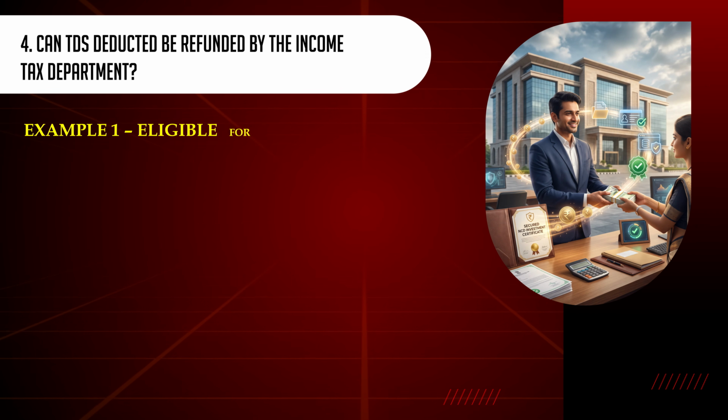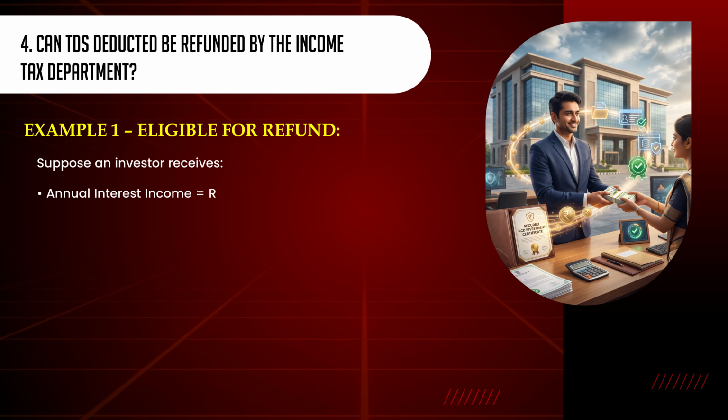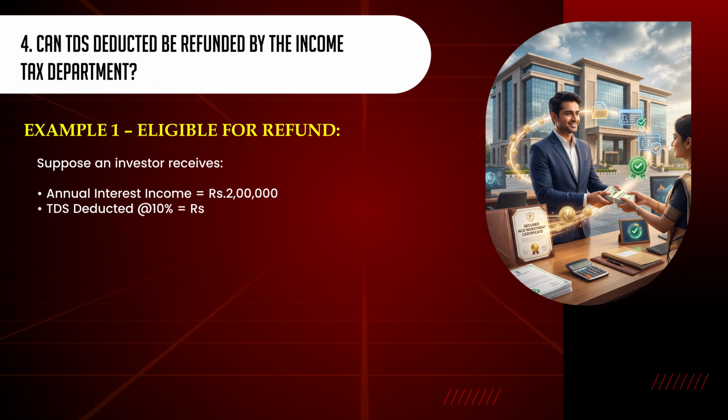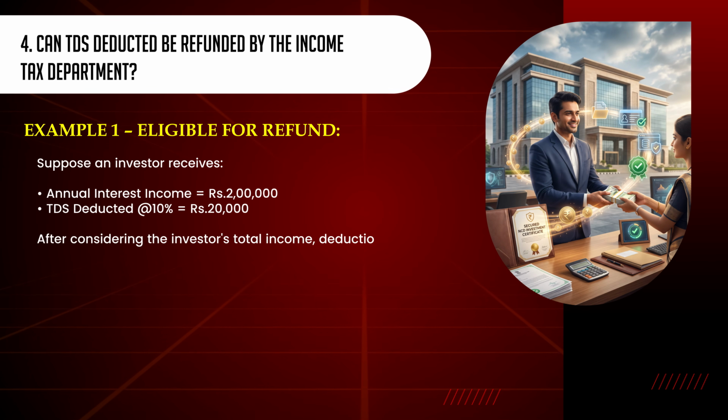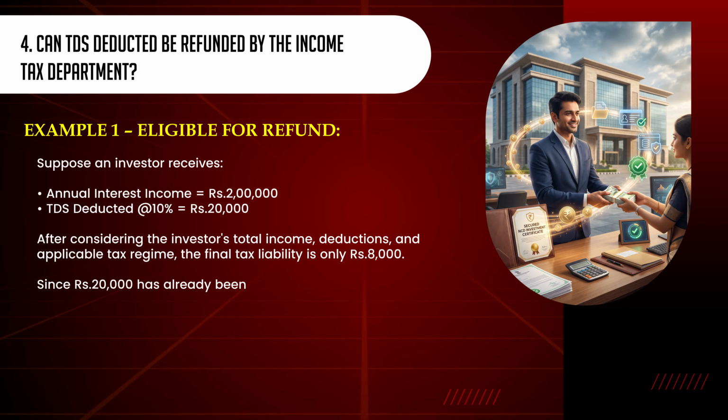Example 1. Eligible for refund. Suppose an investor receives annual interest income of 2 lakh rupees. TDS deducted at 10% is 20,000 rupees. After considering the investor's total income, deductions, and applicable tax regime, the final tax liability is only 8,000 rupees, since 20,000 rupees has already been deducted. Total TDS deducted: 20,000 rupees.